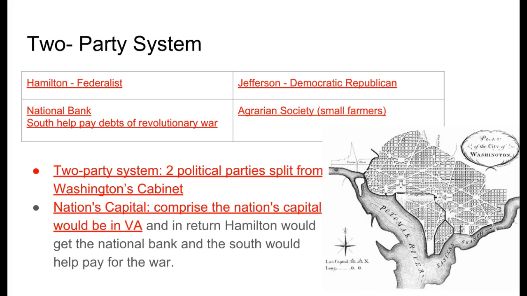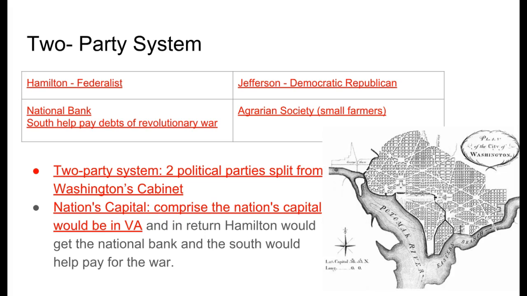He wanted to see the South help pay for that. Jefferson was a Democratic Republican. Being from the South, he wasn't necessarily in support of the South having to pay for the debts of the Revolutionary War. And he believed in more of an agrarian society, small farmers, not this big national government, kind of this small, people handle their own business type of a system. These two parties split from Washington's cabinet.